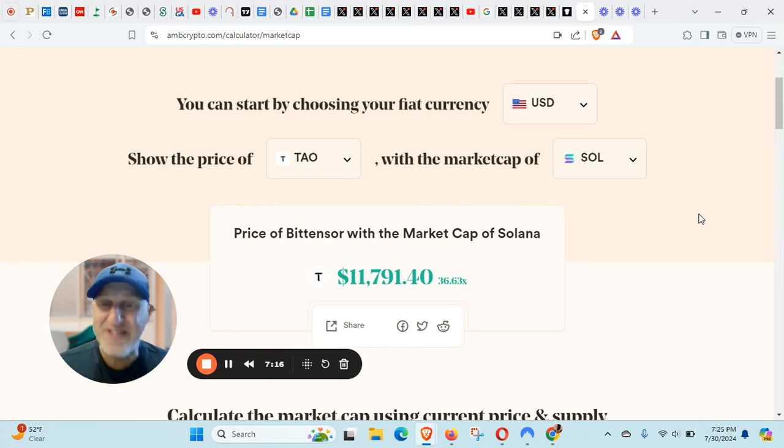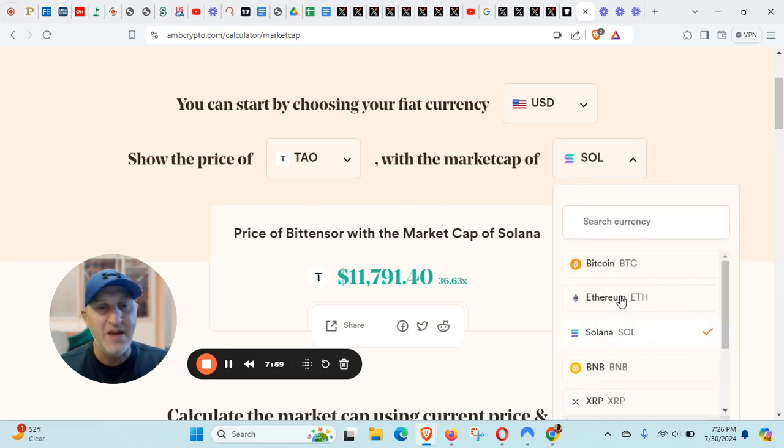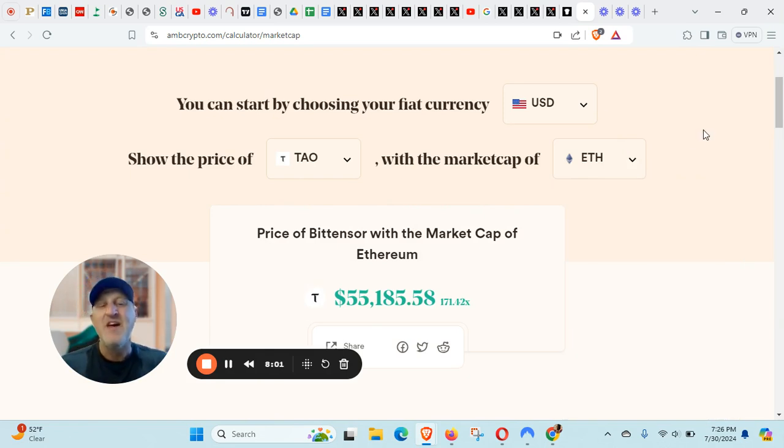Okay, 11,791. So now let's look at what the price would be if it had the market cap of Ethereum. Ooh, $55,000. So you can see that Tau has much better tokenomics than Ethereum and Solana and Arweave as well.